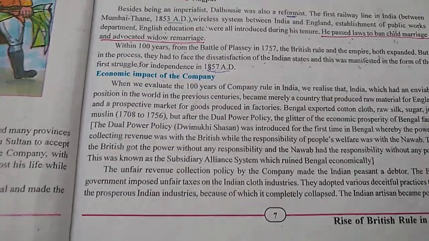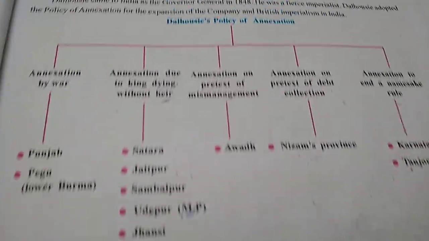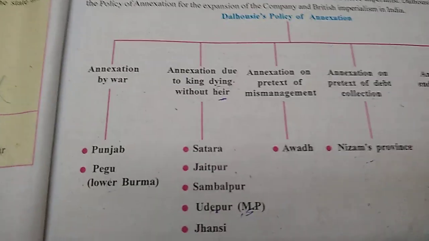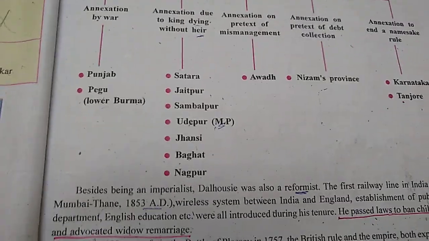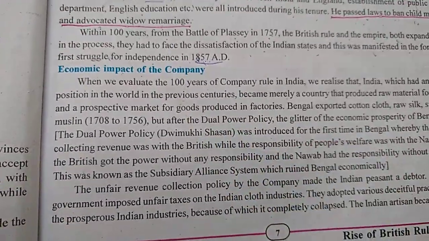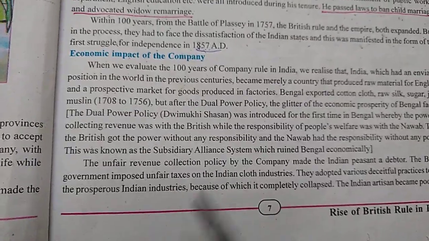In our last lecture, we talked about the annexation policy of Dalhousie, on various patterns. Today the topic is the economic impact of the East India Company. So let's start without any disturbance.